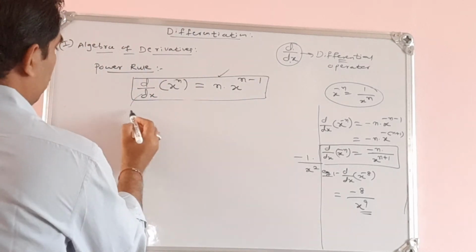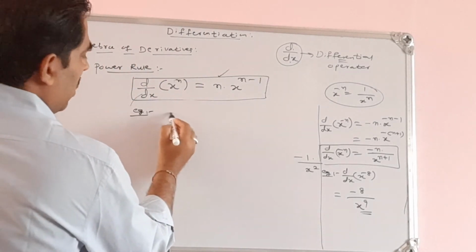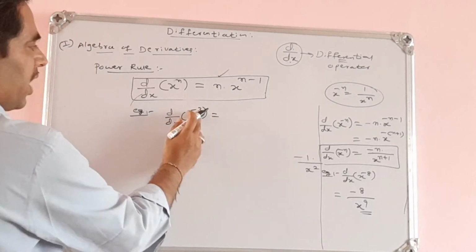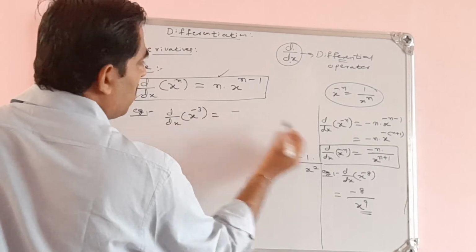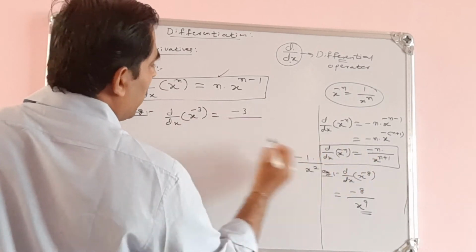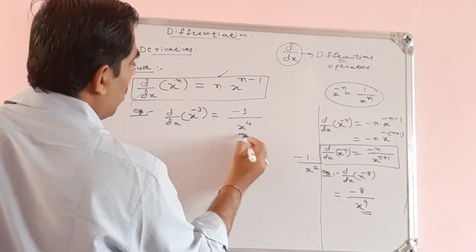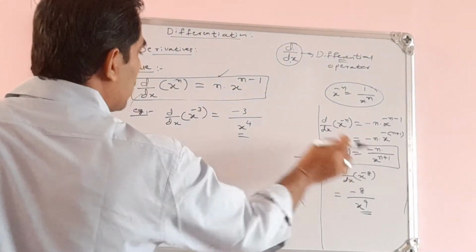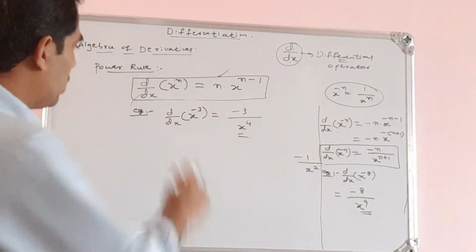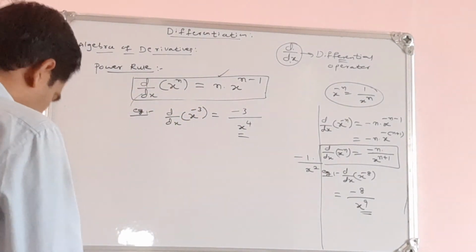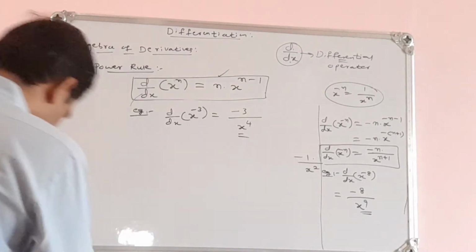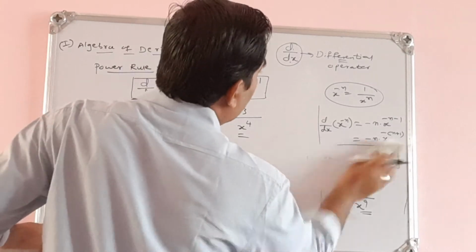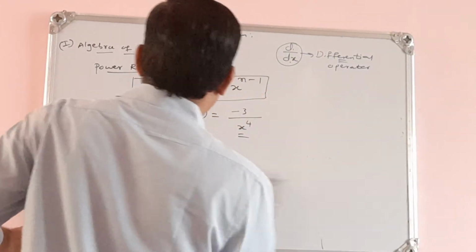Okay, so let me consider another example here. What is the derivative of x to the power of minus 3? If I want to get the derivative, I can write it directly here. Minus n means 3 divided by x to the power of n plus 1, that will be 4. So I get minus 3 divided by x to the power of 4. So in this way we can make use of this result also, otherwise we can use the power rule also. So this is a very important rule. Okay, so in this way we can discuss some of the basic results.